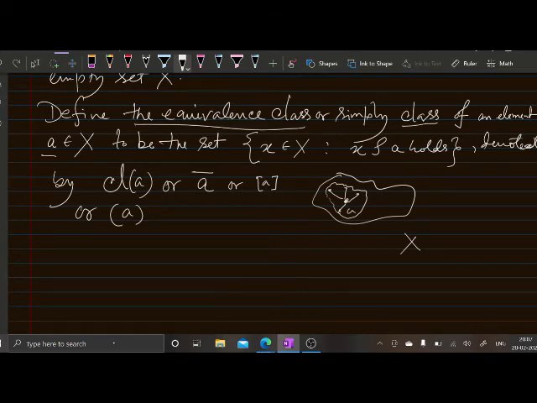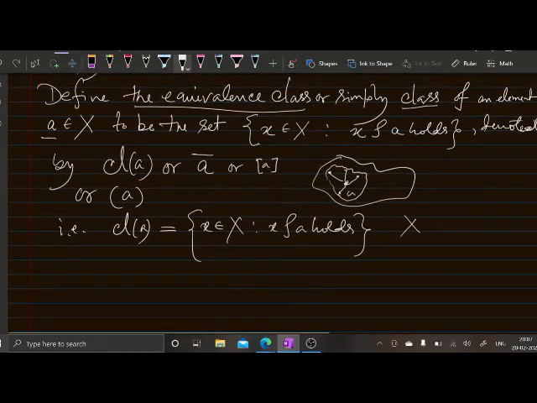So the class of a will consist of those x which are related to a. You can observe this picture: these are the x, and these x are related to a.